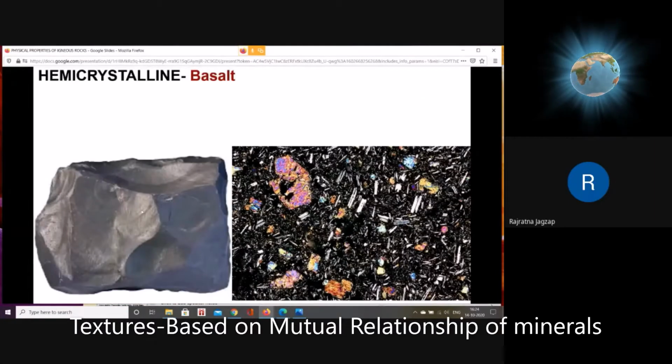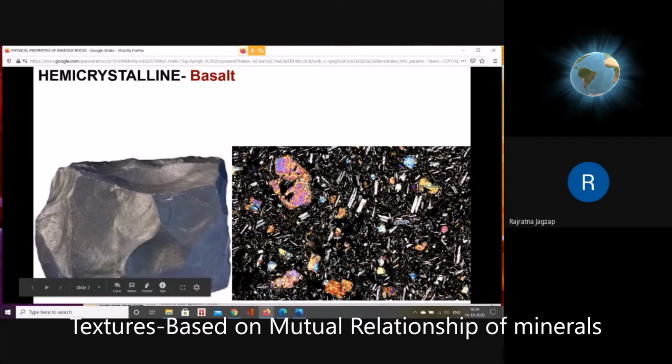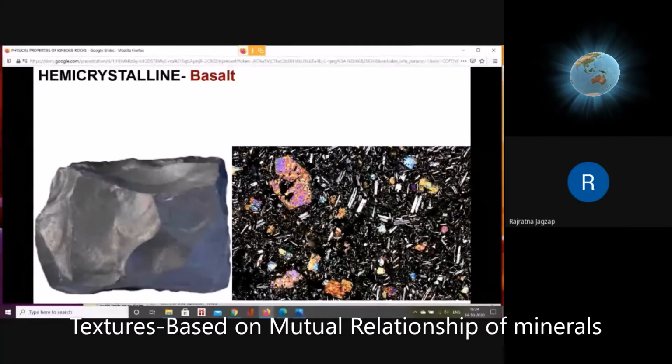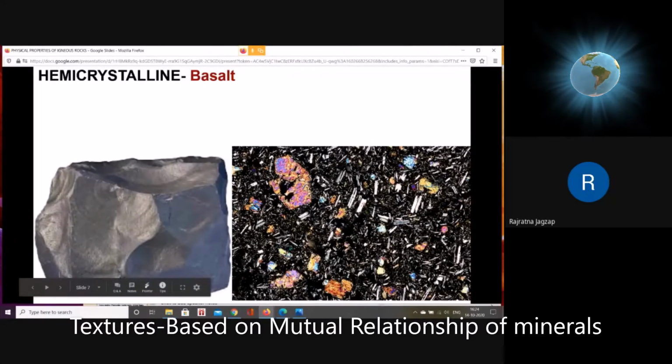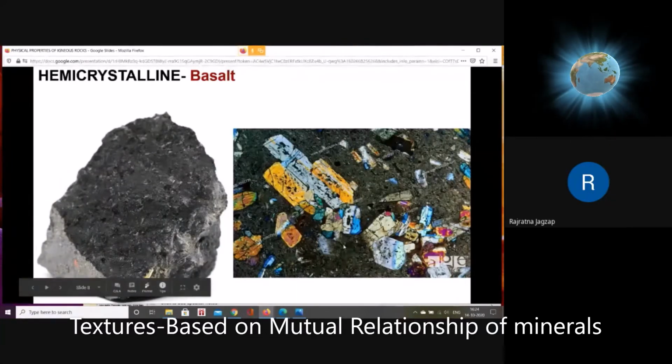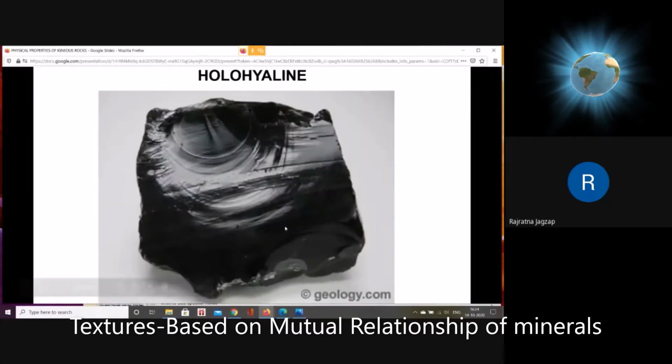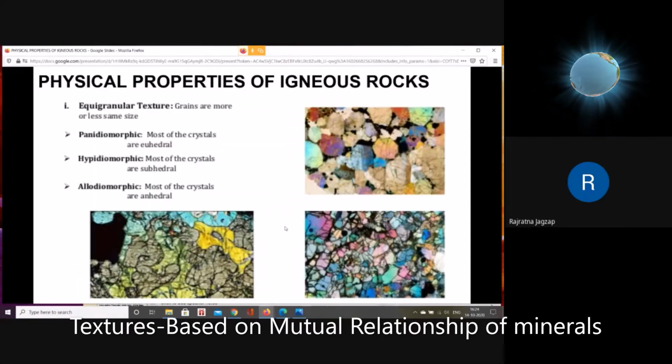Though this is fine grained, most of the grains are equigranular. You can see here in this cross section or microscopic section, only rarely one mineral is larger. The rest of the material is mostly equigranular, fine grained equigranular. Here it is inequigranular, fine grained inequigranular. Coarse grained minerals are mixed with the fine grained materials. This is inequigranular. This is equigranular fine grained. This is equigranular coarse grained.